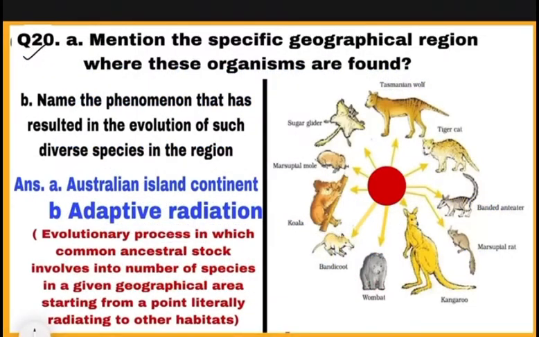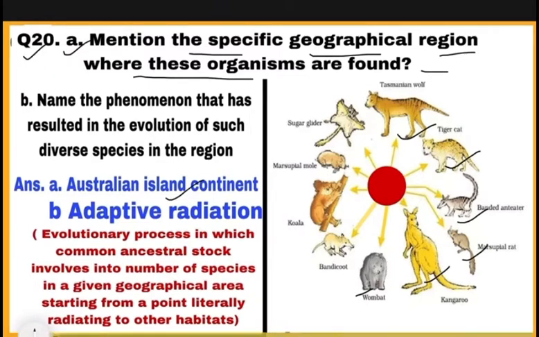Question 20 part A, mention the specific geographical region where these organisms are found. All these organisms which are shown in the figure, they are found in Australian island continent. Part B, name the phenomenon that has resulted in the evolution of such diverse species in the region. This phenomenon is called as adaptive radiation.